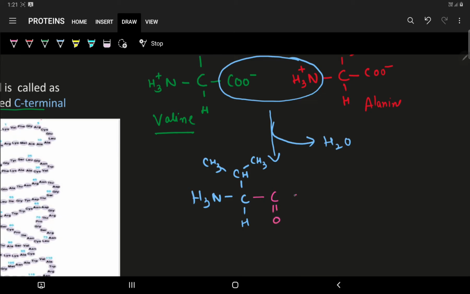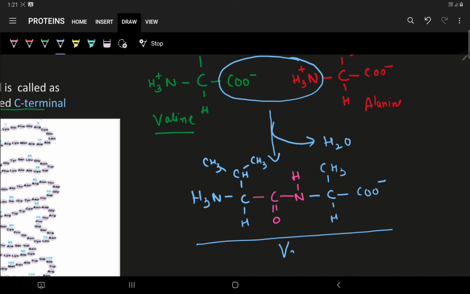So this is the amide linkage here, and the rest is the structure of alanine. Now this compound is known as valyl alanine. This is how a peptide bond is formed. This pink colored bond is known as a peptide linkage or a peptide bond.